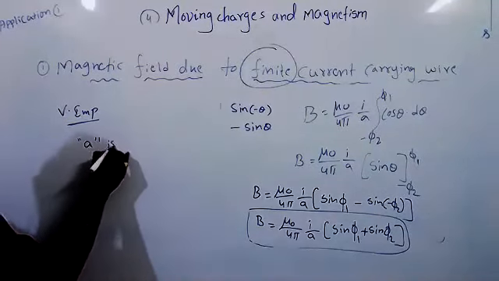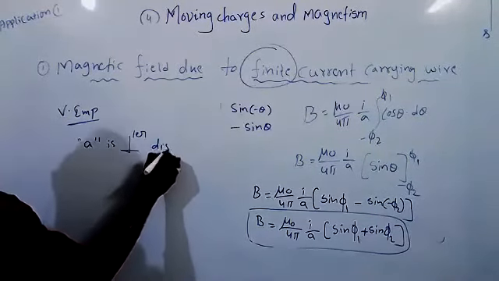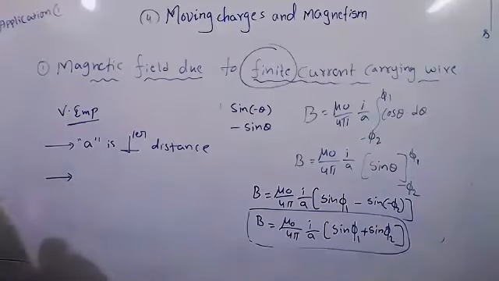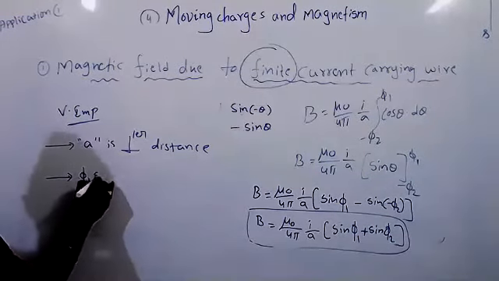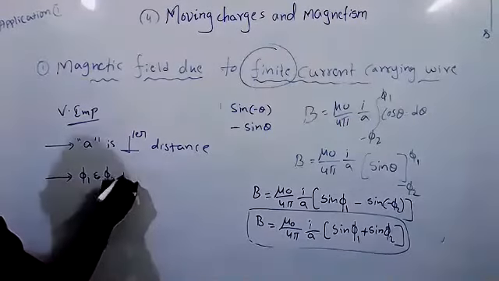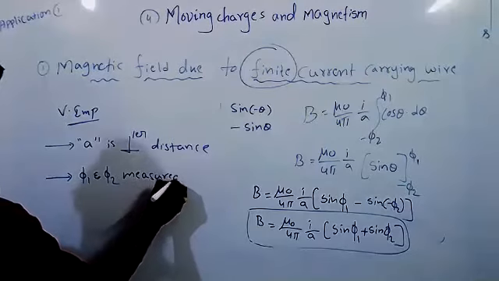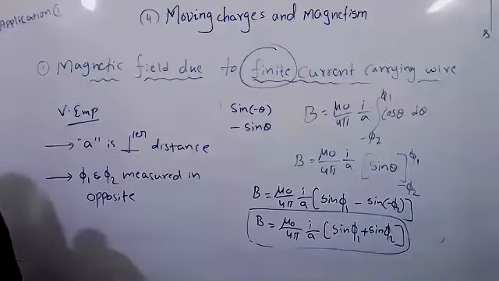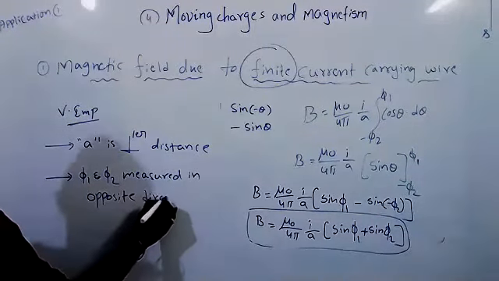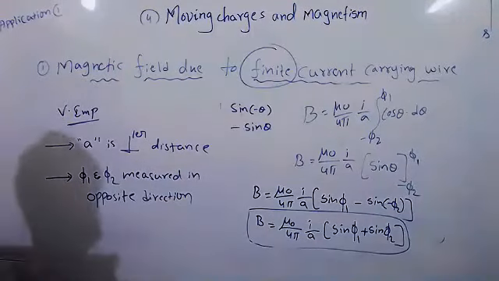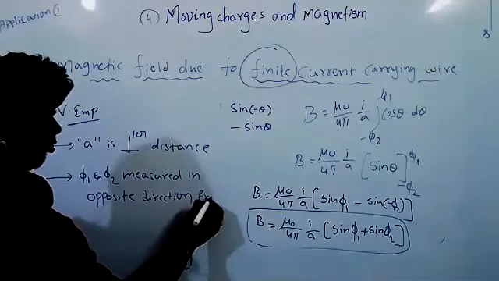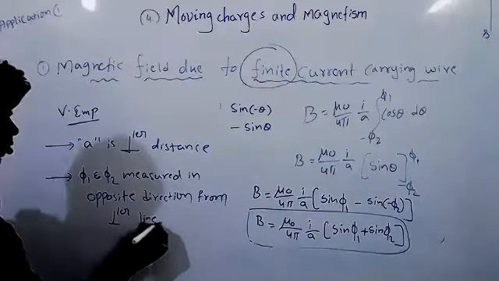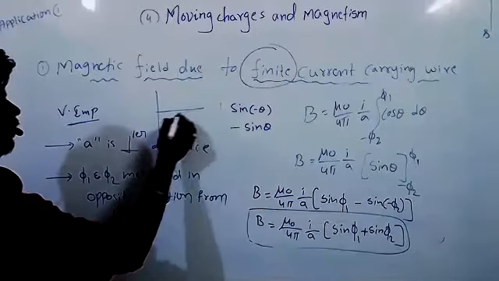A is the perpendicular distance. Pi 1 and pi 2 are measured in the opposite direction from the perpendicular line. That means just now we have, so we know that it is a perpendicular line.